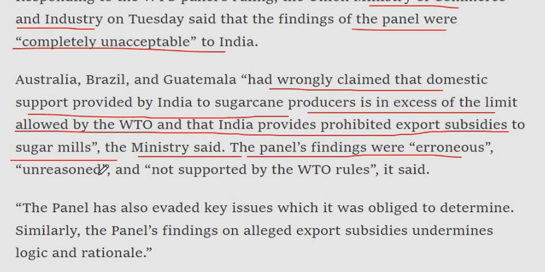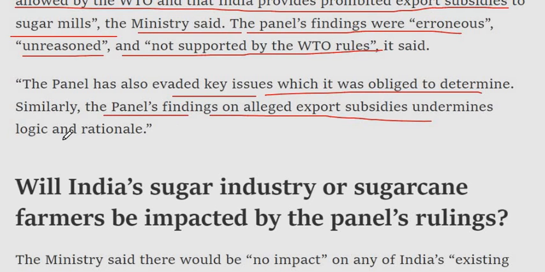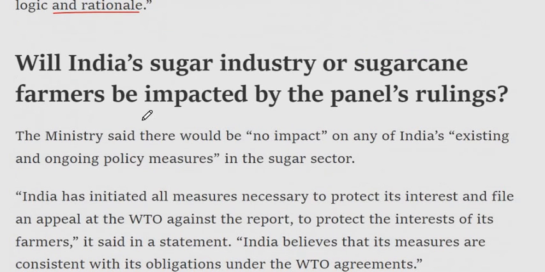The panel's findings were erroneous, unreasoned, and not supported by the WTO rules, it said. The panel has also evaded key issues, which it was obliged to determine. Similarly, the panel's findings on alleged export subsidies undermine logic and rationale.